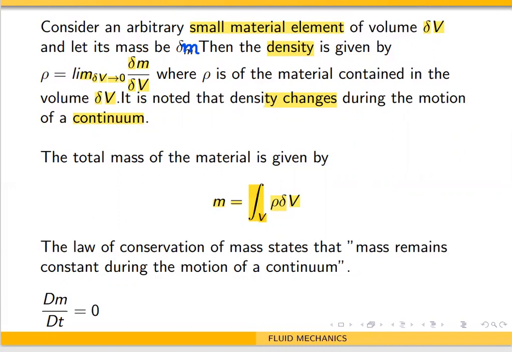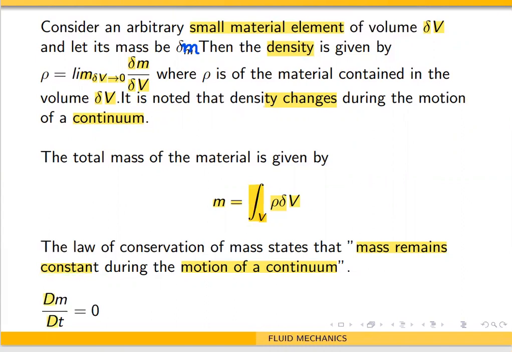Now, what is the statement of the law of conservation of mass? It says that mass remains constant during the motion of a continuum. That means the material rate of change of M is equal to 0.